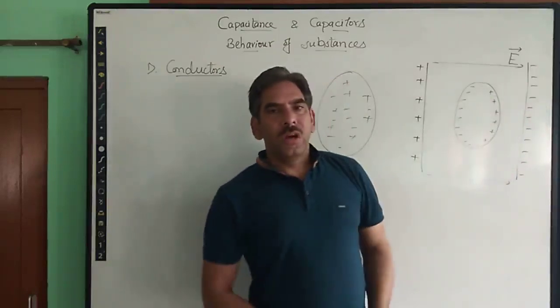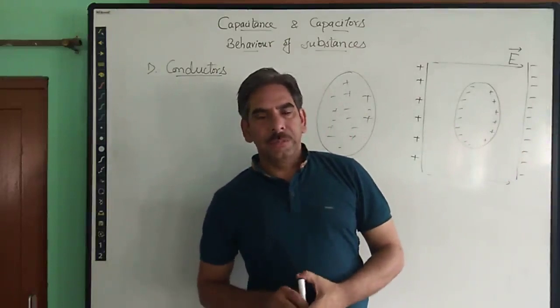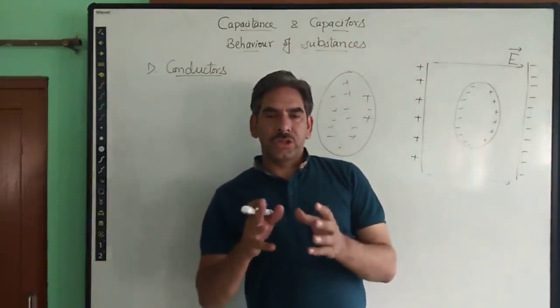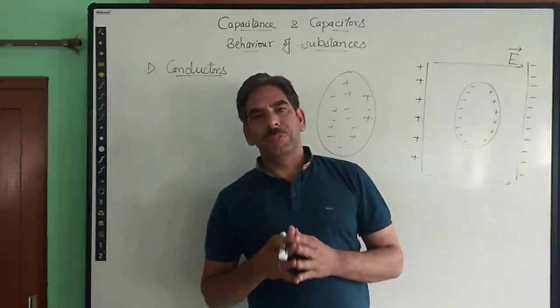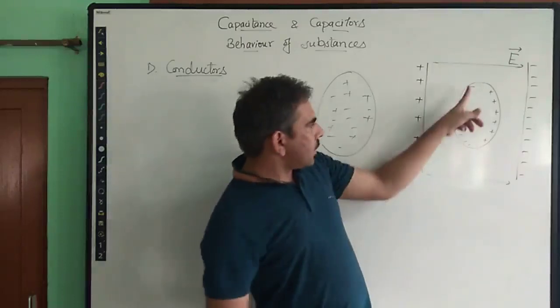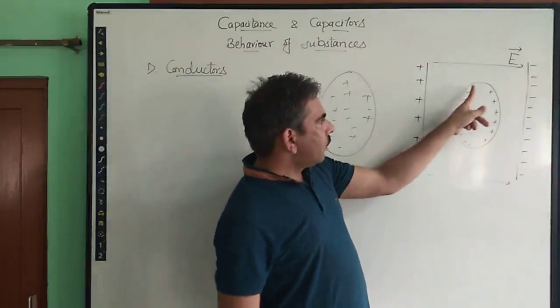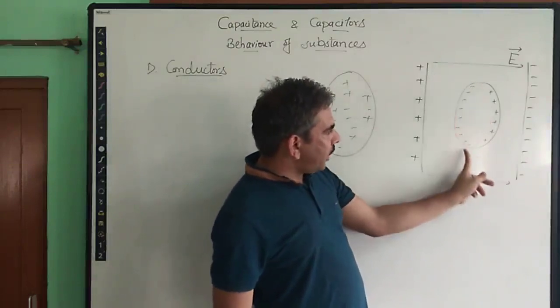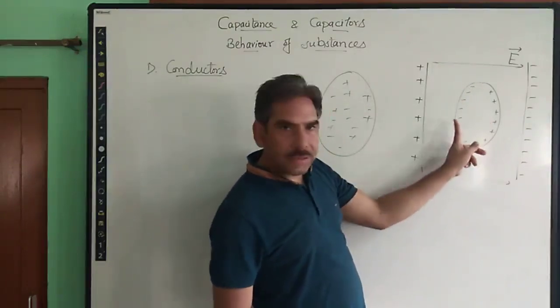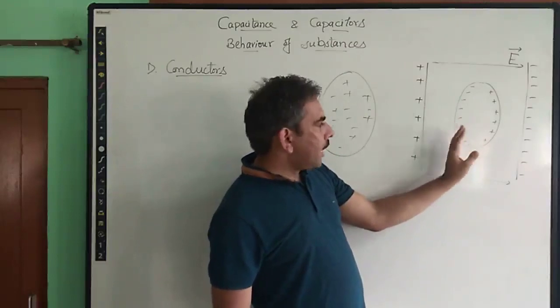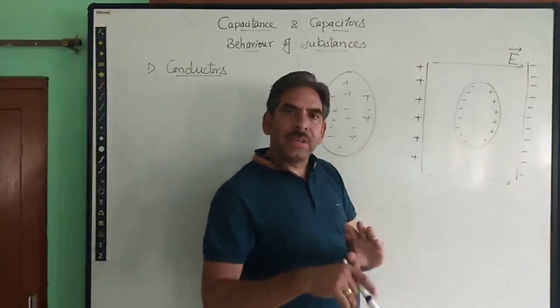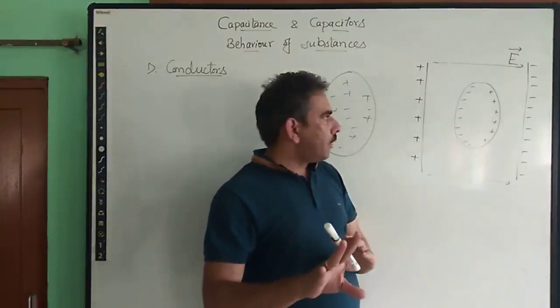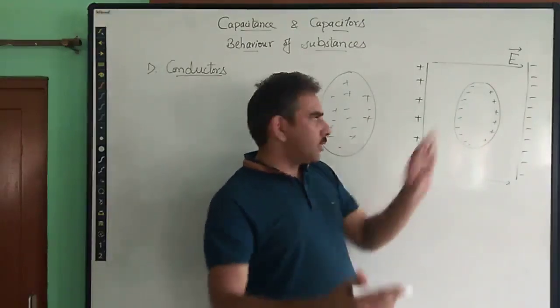And this flow of charges continues till a static condition, or equilibrium, is achieved. Let me take this case: the negative charges which are accumulating over this surface, as they keep on gathering, will repel further electrons from coming towards this surface,